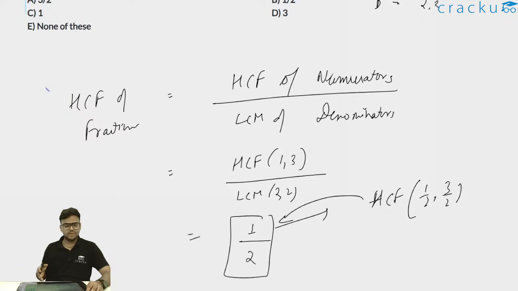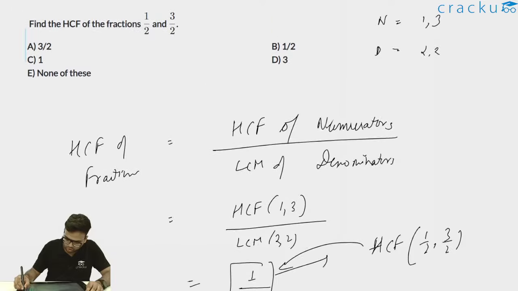And also you can clearly see the highest common factor will be 1 by 2 only, because 3 by 2 can be written as 3 into 1 by 2. So thus the highest common factor will be 1 by 2, and therefore option B, 1 by 2, will be the correct answer. I hope this is clear.